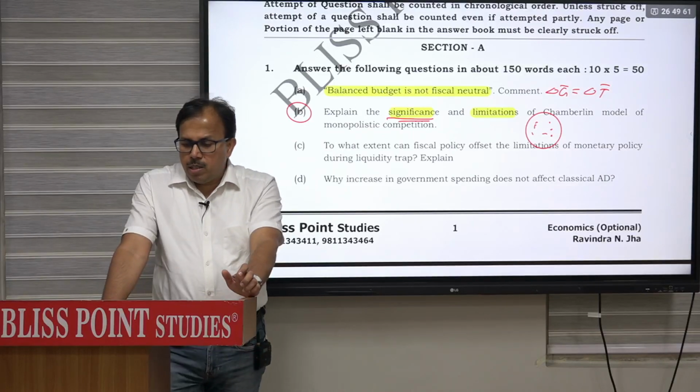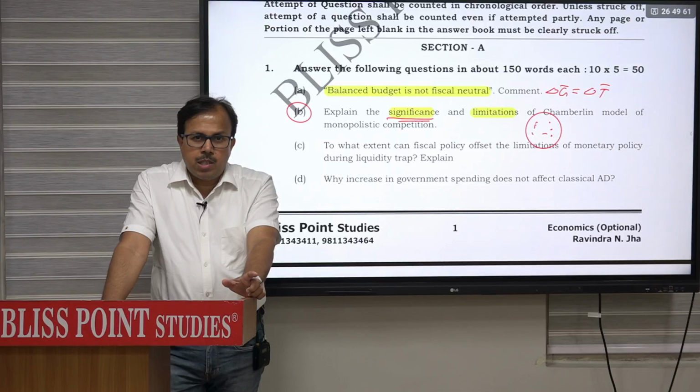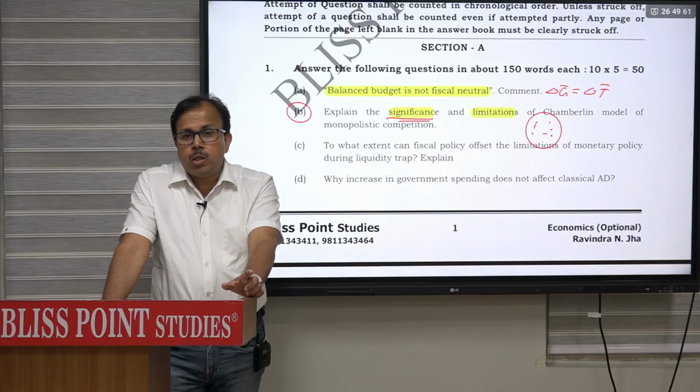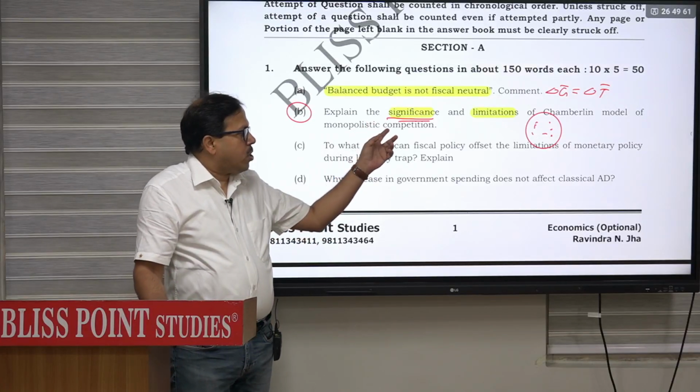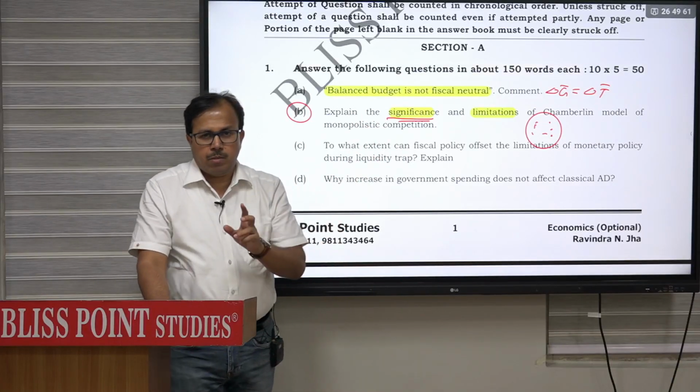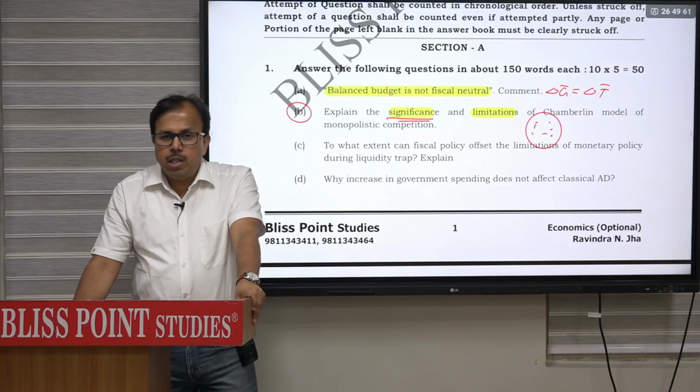Significance number 1 is that Chamberlain introduced the product differentiation concept, and therefore product differentiation and selling strategy are two important policy tools now. In micro we usually study price and output determination, but now we are discussing product differentiation as well as selling strategy. Another important significance was that Chamberlain introduced the concept of the proportional demand curve.